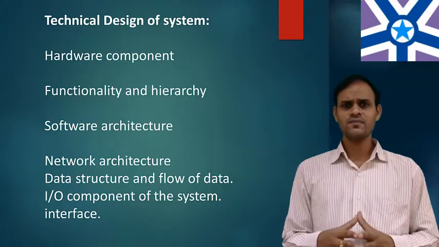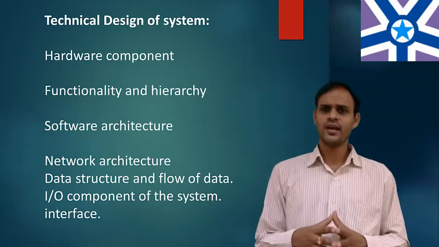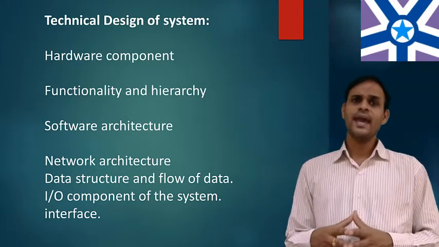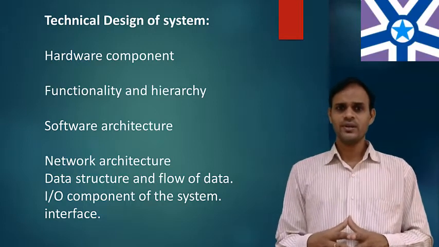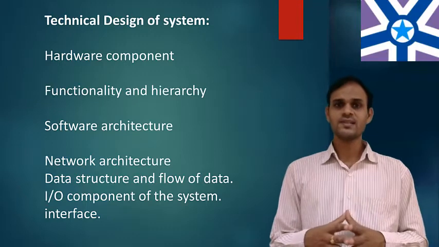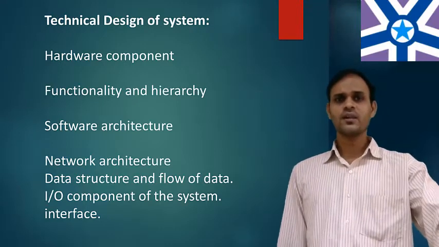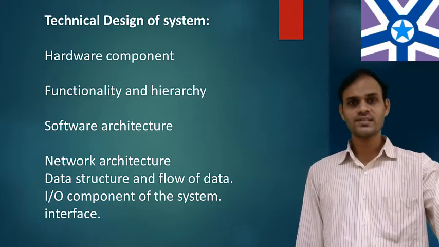The technical design of the system consists of the hardware components and design, as well as the functionality and hierarchy of the software components, the software architecture, networking architecture, data structures and flow of data, as well as the IO components of the system and user interface. These are the parts of the technical design of the system.